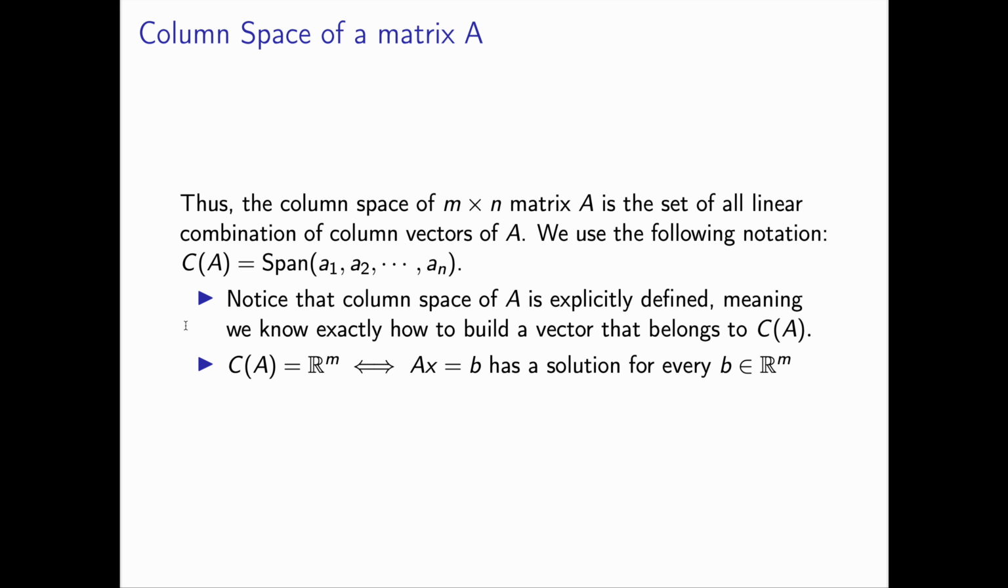There are two things that I want to mention before we end this video. First is that the column space of A is explicitly defined, meaning that we know exactly how to build a vector that belongs to the column space of A. Another thing is that the column space of A spans the real m-dimensional space if and only if Ax = b has a solution for every single vector b in m-dimensional real number space.